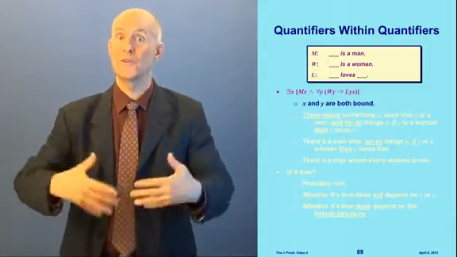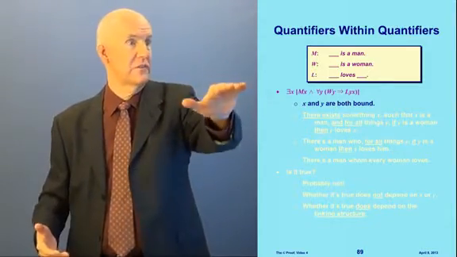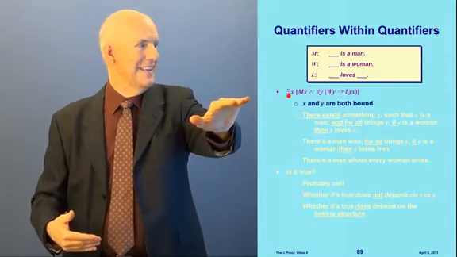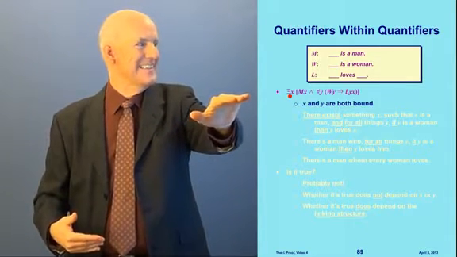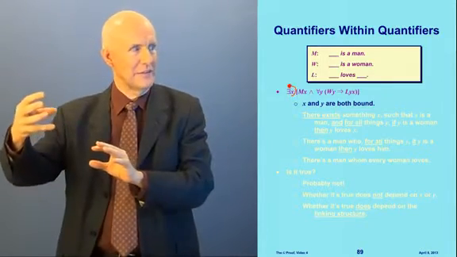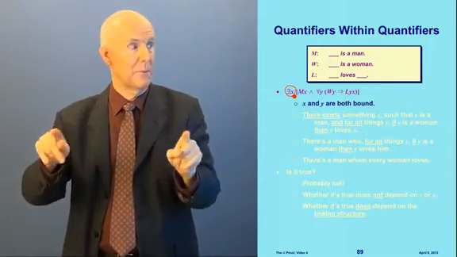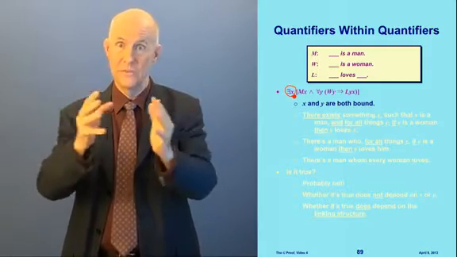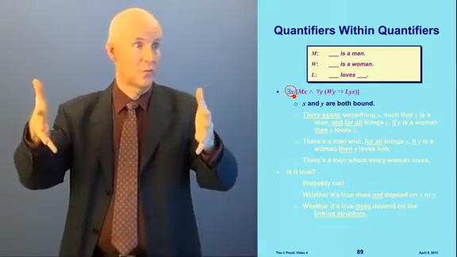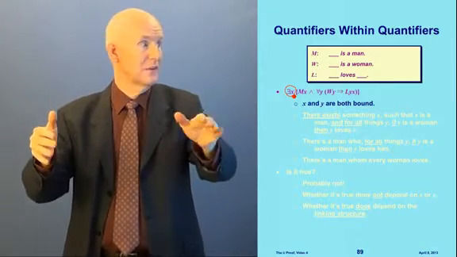Now, what happens when we put quantifiers inside of quantifiers using these same predicates? Look at this sentence here. You see that X and Y are both bound. On the outside there exists an X, and I'm using the square brackets to avoid confusion with the nesting, where you do nesting within a sentence with parentheses and also square brackets to see how the grouping is going.